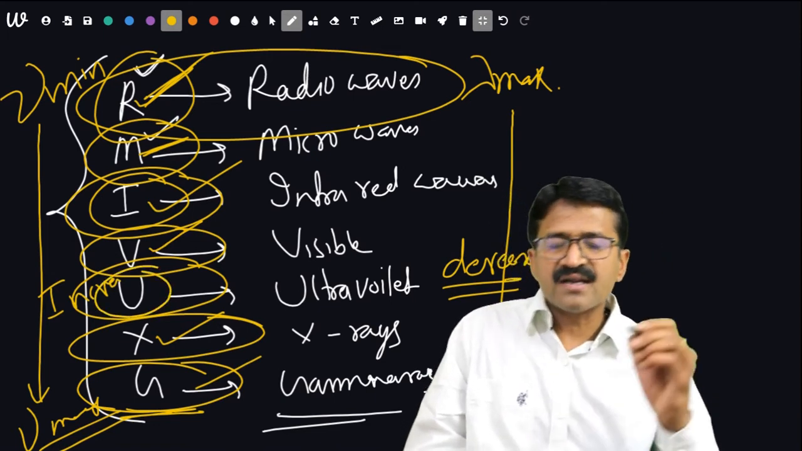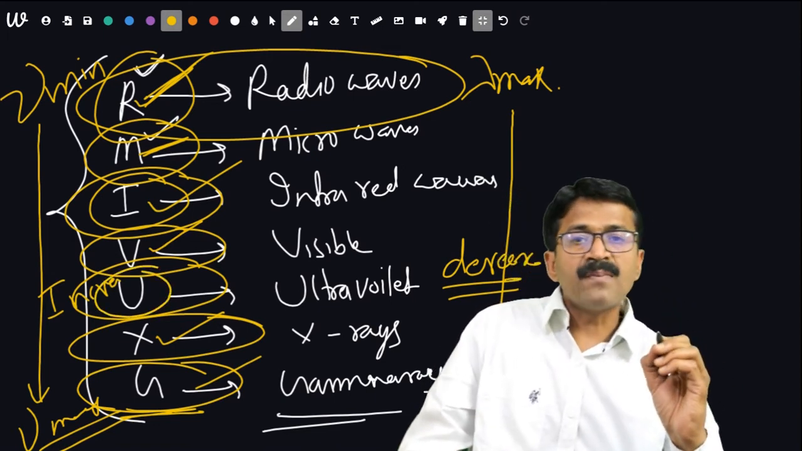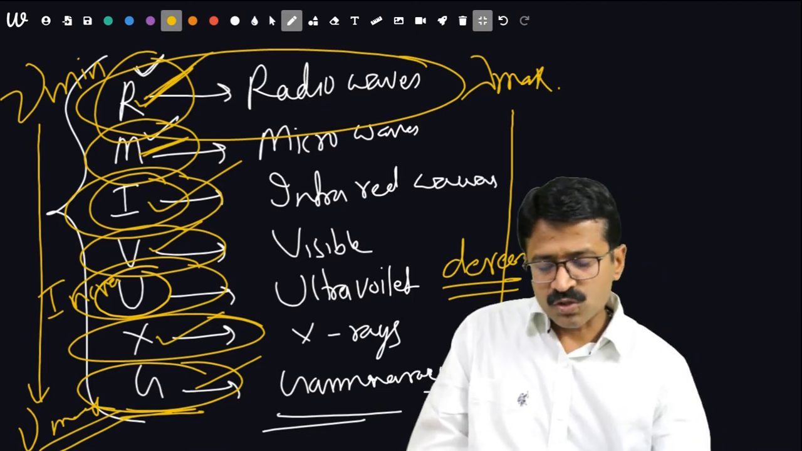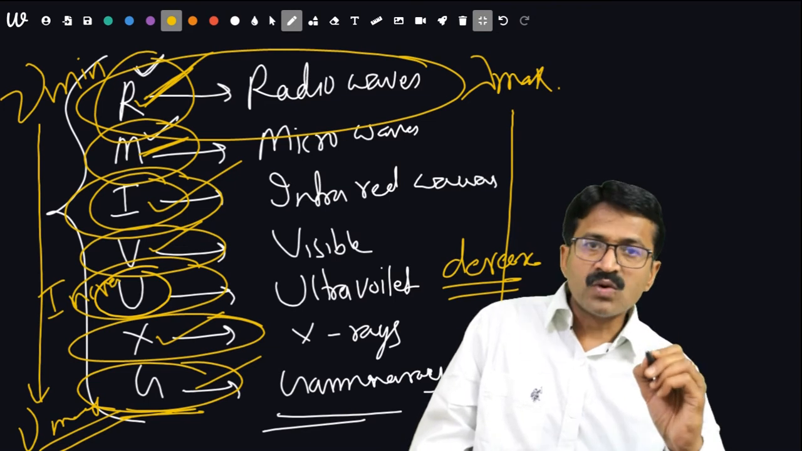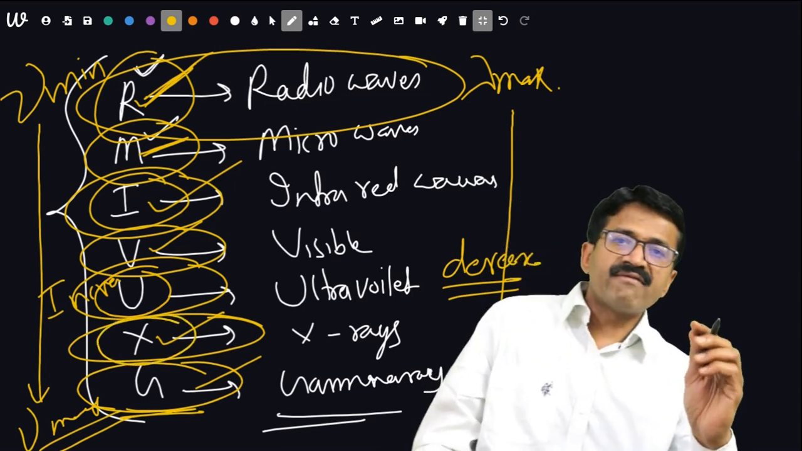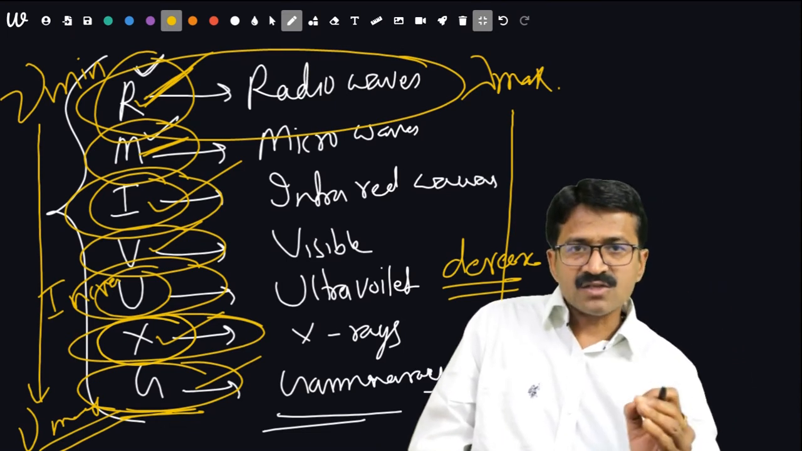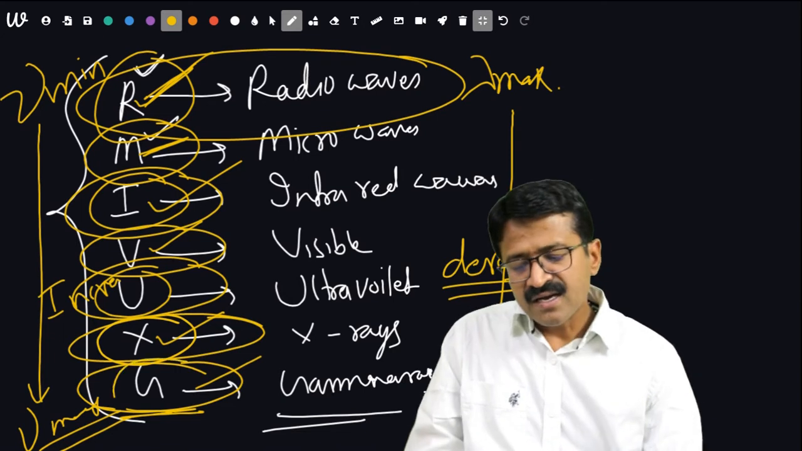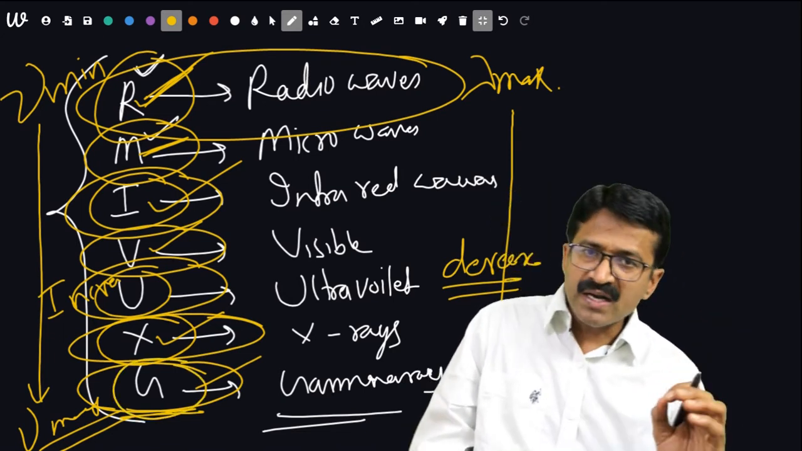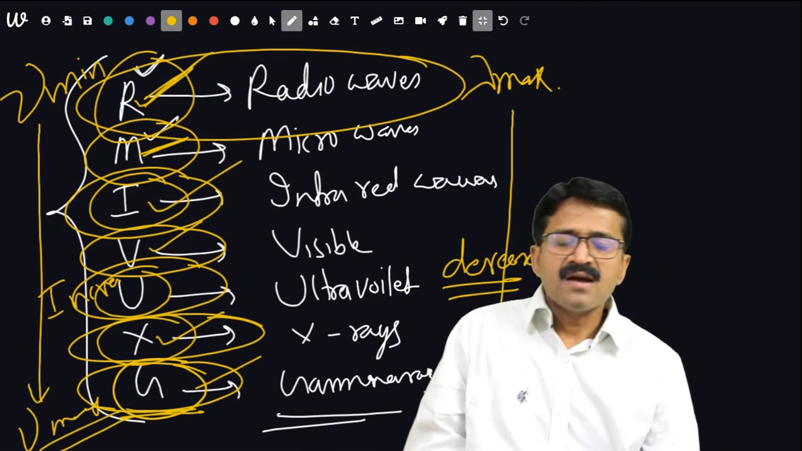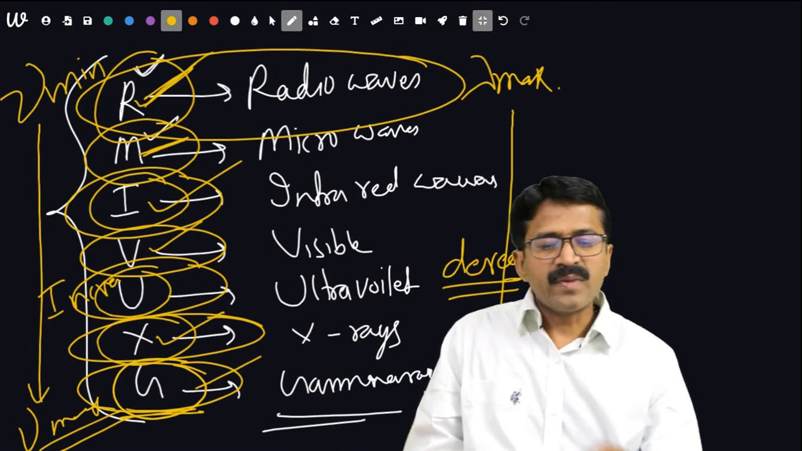Ultraviolet waves are produced with the help of an electric arc, or by a natural source, that is the sun, etc. X-rays are produced whenever fast moving particles or electrons hit a heavy metal target. Gamma rays are produced naturally by radioactive elements. So these are the major portion of electromagnetic waves.